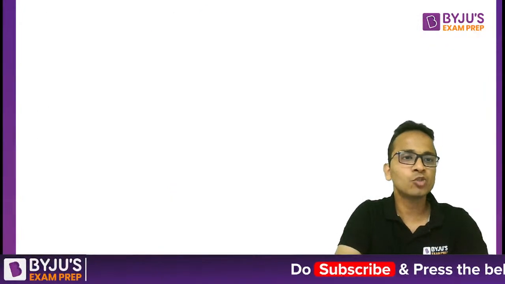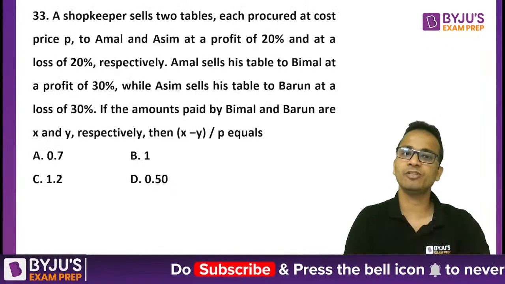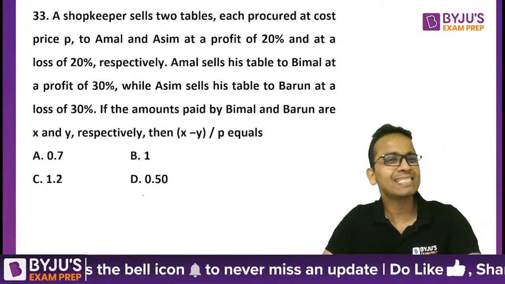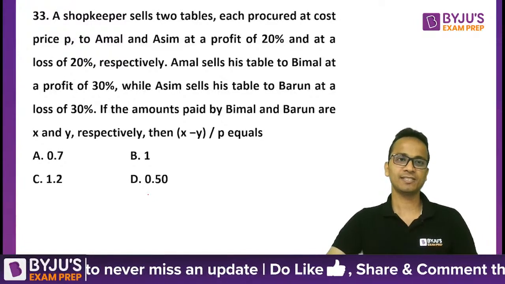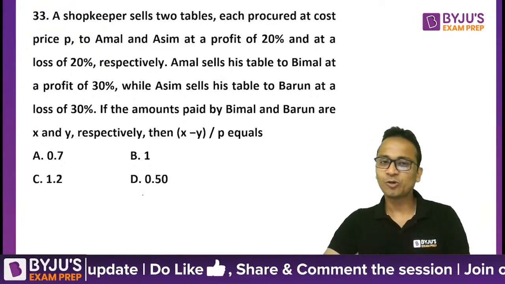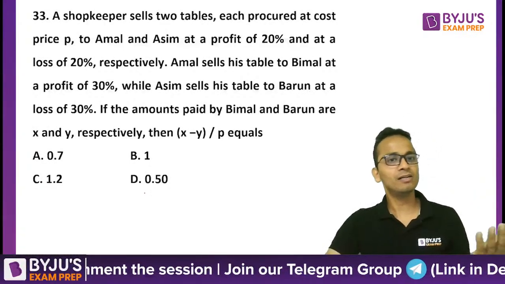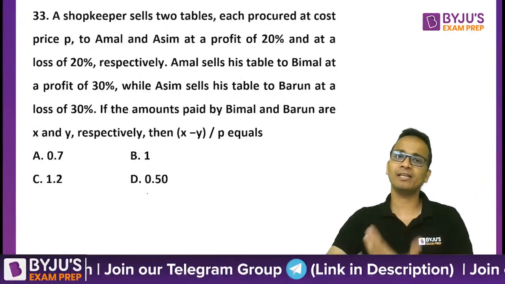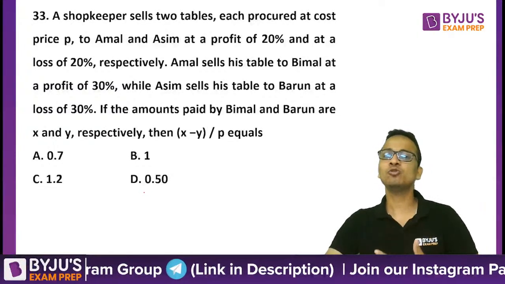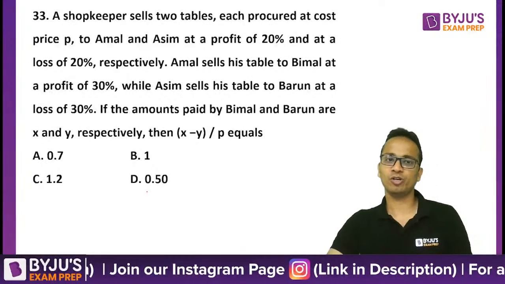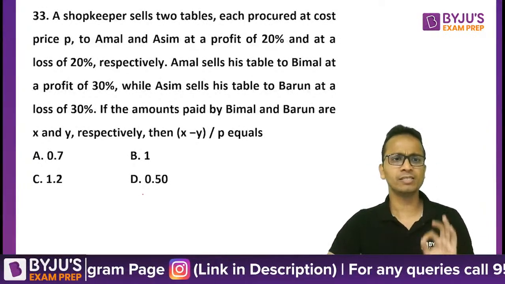Let's move on to the next one, question number 33. Have a look at this question. Again, this is a simple question of percentages. A chain sequence is formed. A person procures some article, sells it to some other person at a certain profit or loss. Then these two people sell it further to two other people at a certain profit or loss. This is what is done here.